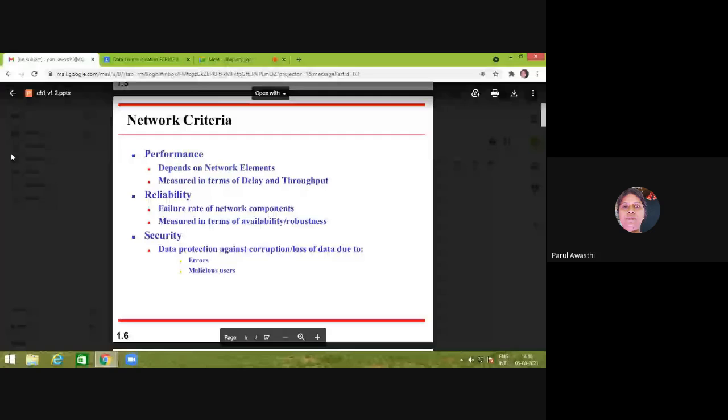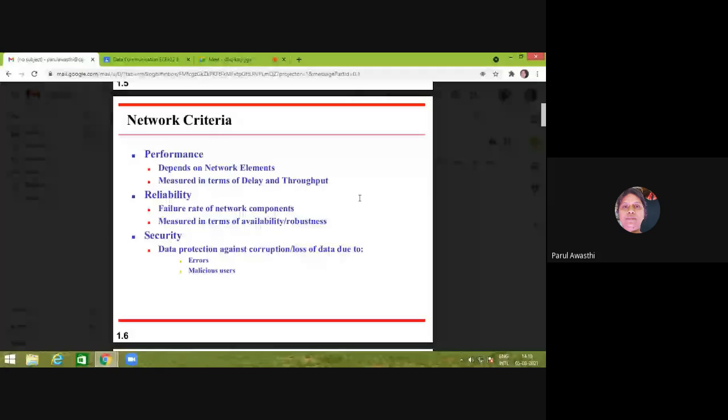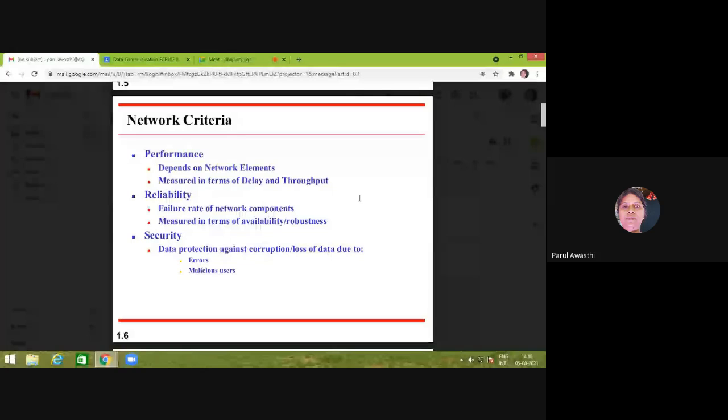And throughput is basically this: suppose a network says that the maximum speed you can get is 1 Gbps. But it's not necessary that all the time you will get the speed of 1 Gbps, right? Because it depends upon how many users are transmitting their data through that medium.